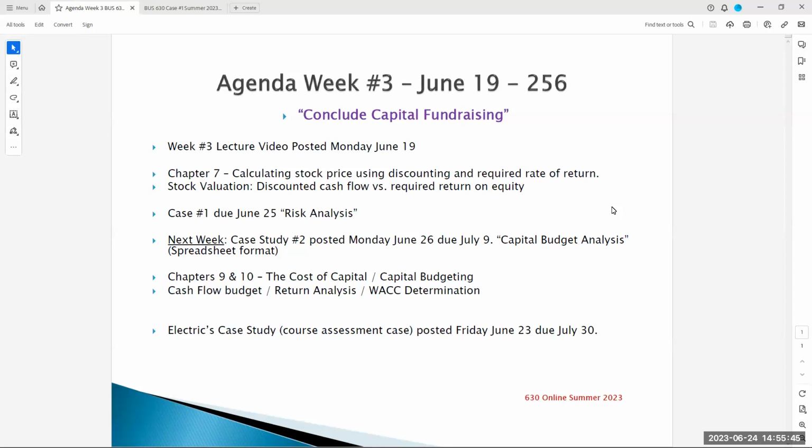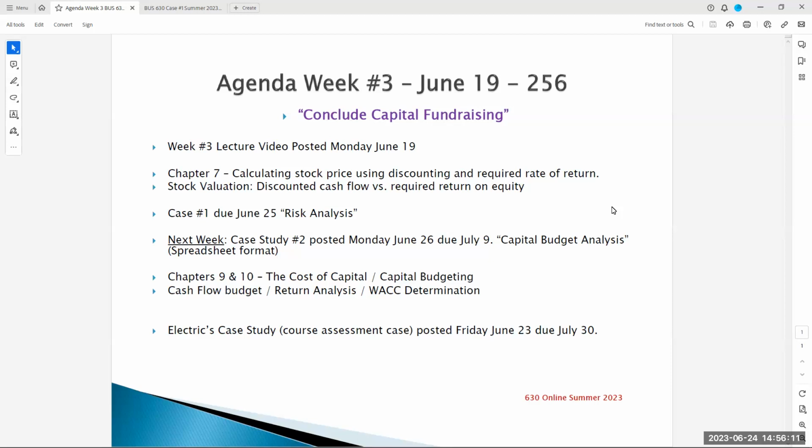Today's date is Saturday, June 24th, and we are working on our first case study this weekend, due tomorrow, Sunday, June 25th. There are extensions available if you need some extra time, but that video that is due this week, a risk analysis. We're also concluding our discussion about capital fundraising, stocks and bonds, heading into our next couple of